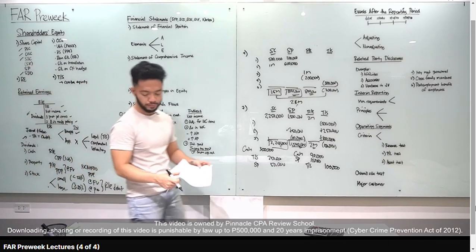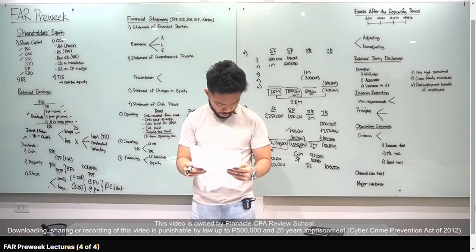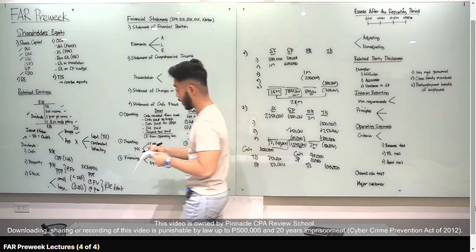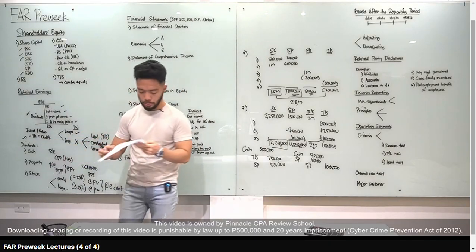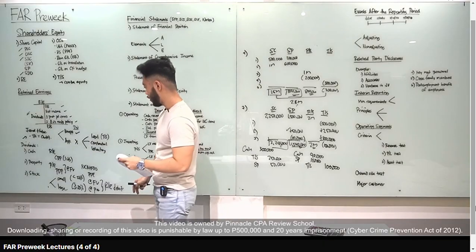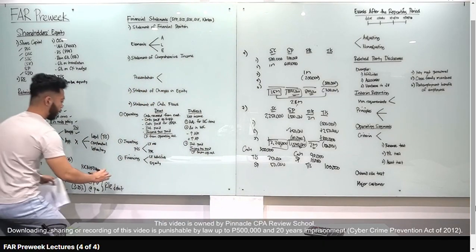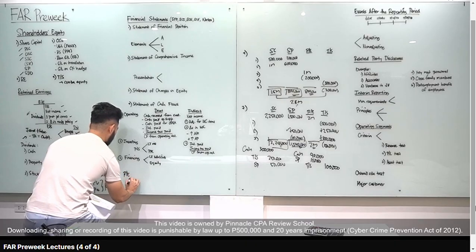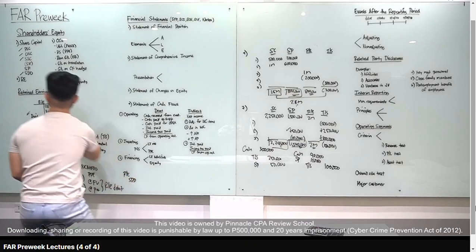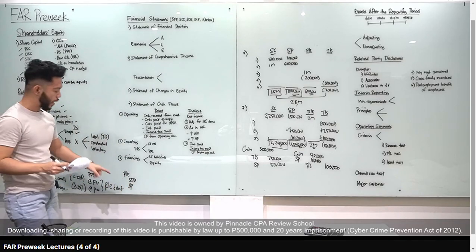Okay, so apply natin. Let's go to our handouts. Retained earnings number one, cash dividends are paid on the basis of number of outstanding shares, letter C. Number two, the declaration and issuance of a share dividend on ordinary shares. Okay, so tingnan mo class yung entry natin kapag nag-stock dividends tayo. Actually, ang entry for stock dividends, debit retained earnings, credit stock dividends distributable, yung SDD, credit share premium. Okay, yun yung entry natin kapag small stock dividends. So lahat yan equity accounts.